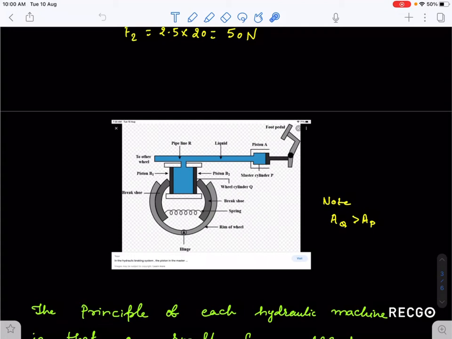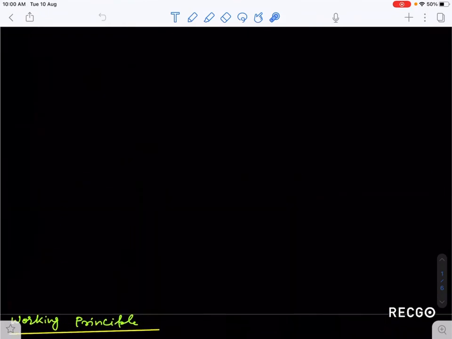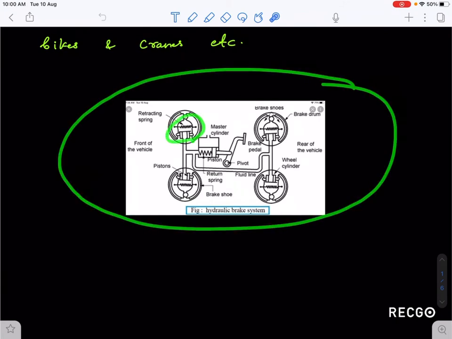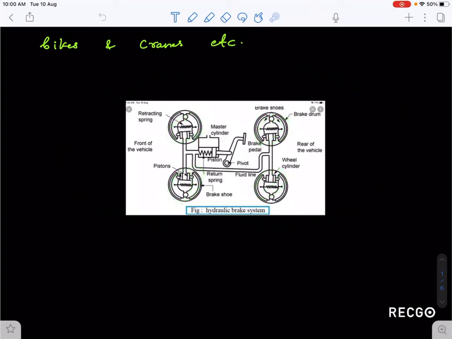So the diagram which I have shown here is 4 wheels of the car, 2 front wheels and 2 rear wheels. In the diagram where I will explain the working, I have taken only this section.